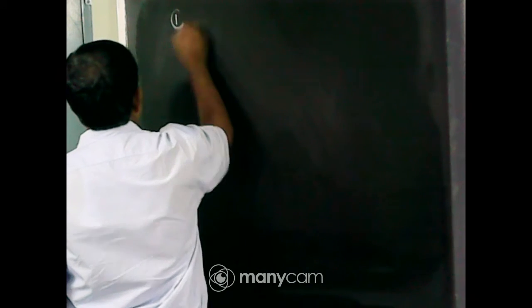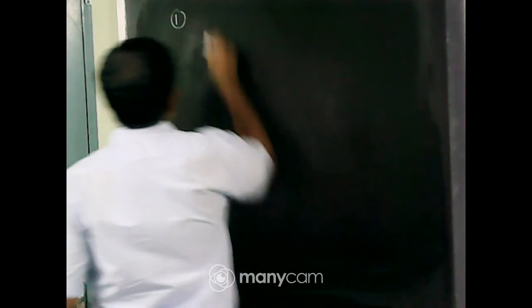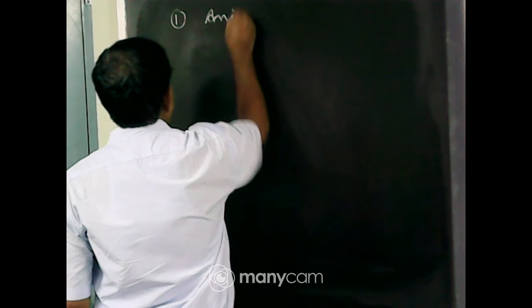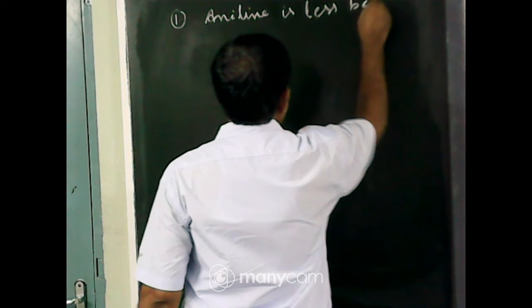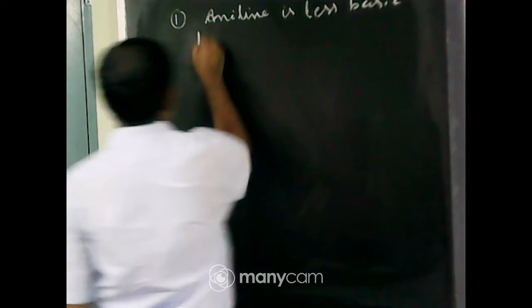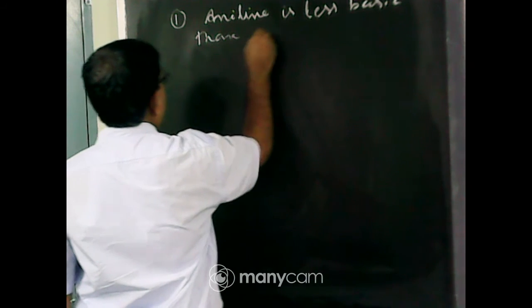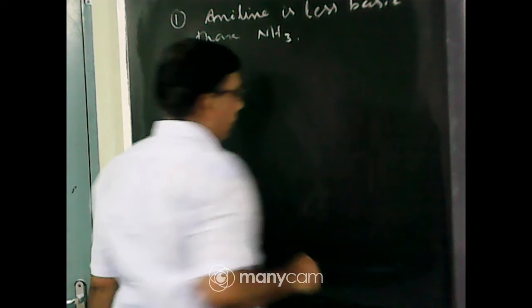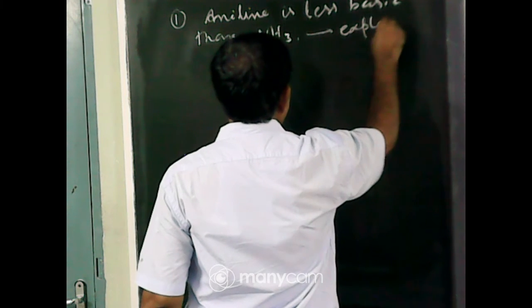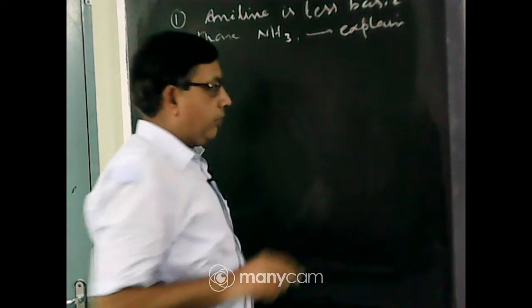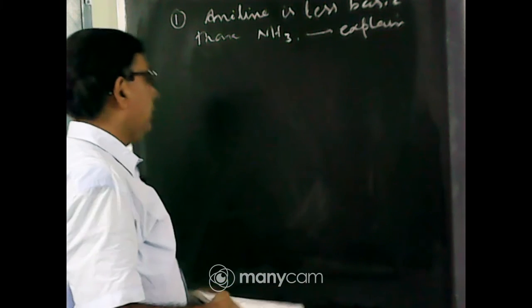Number 1. Aniline is less basic than ammonia. Explain. Why is aniline less basic than ammonia?